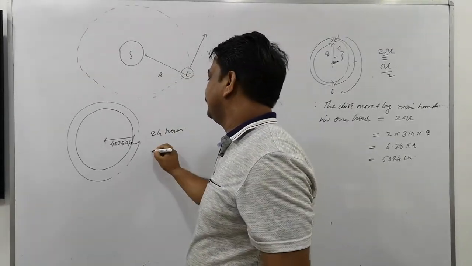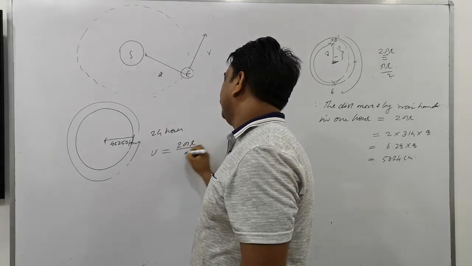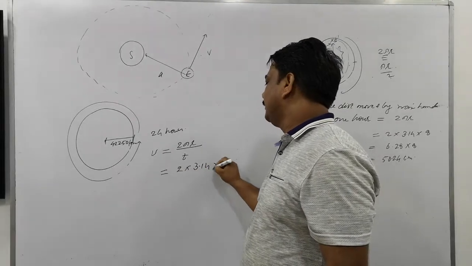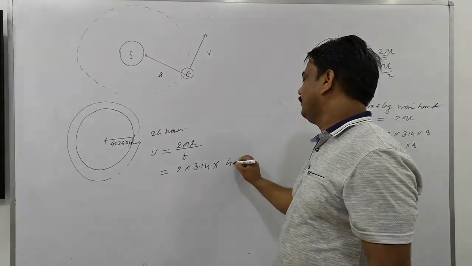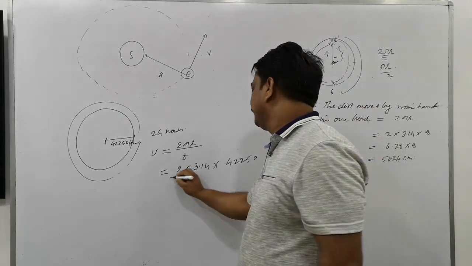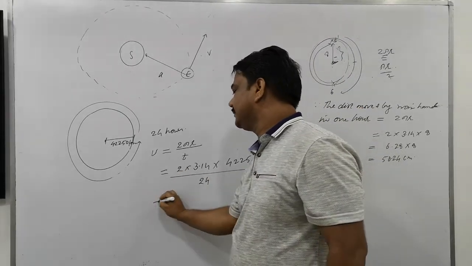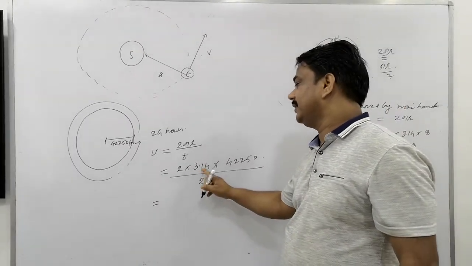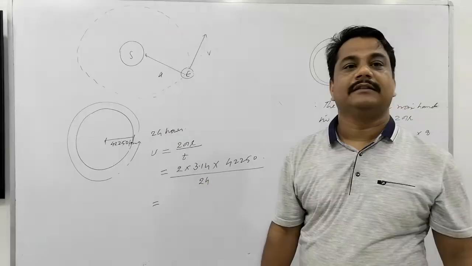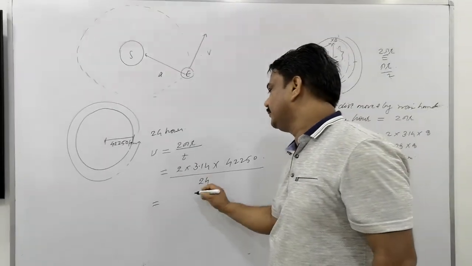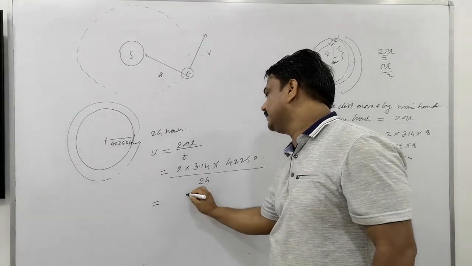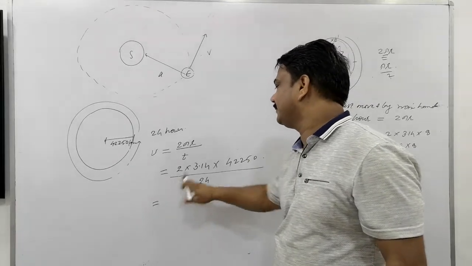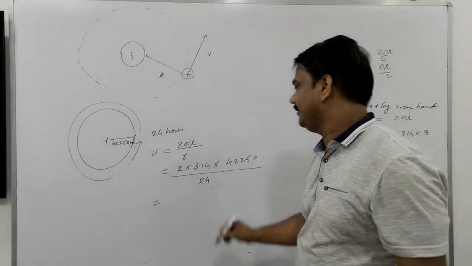So speed v is equal to 2 pi r divided by d. So 2 pi r is what? 2 into 3.14 into radius, which is 42250, and divided by 24 hours. This is in kilometer. Multiplication by 314 is too difficult right now, so how can we do this? 2 fours are 8. 2 ones are 2. 2 threes are 6. I'm just reading the table of 314 to cancel it.